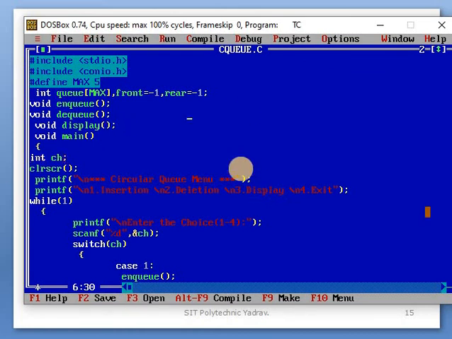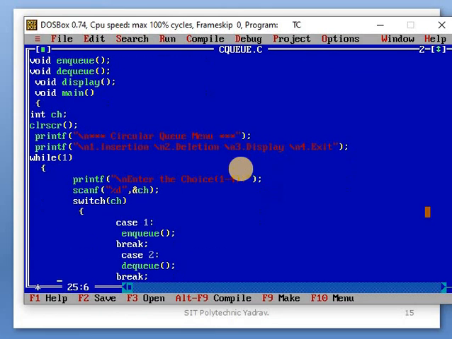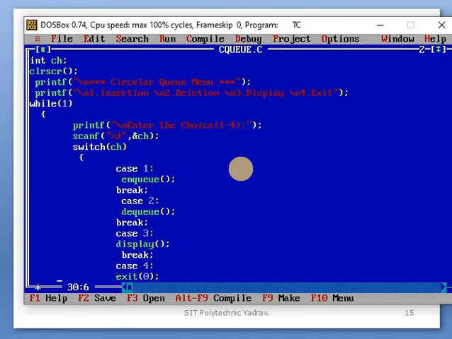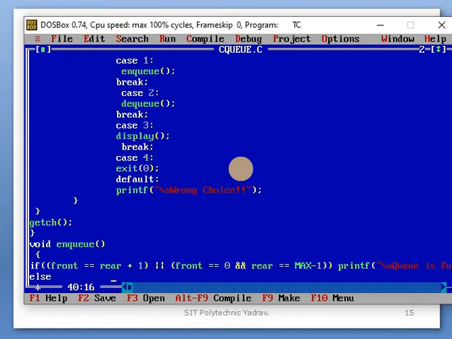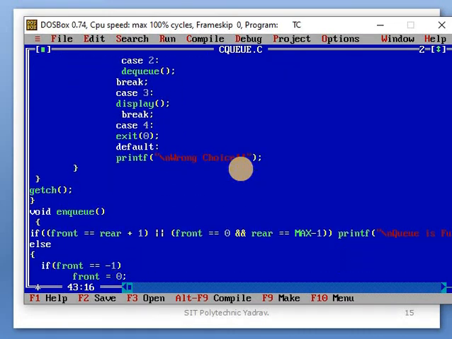These are the void main. After that, function, variable declaration, clear screen, the window will be cleared, printf displays a message. Okay, the switch case is used. After that, in the cases, the functions will be called one by one, and then the function definitions.